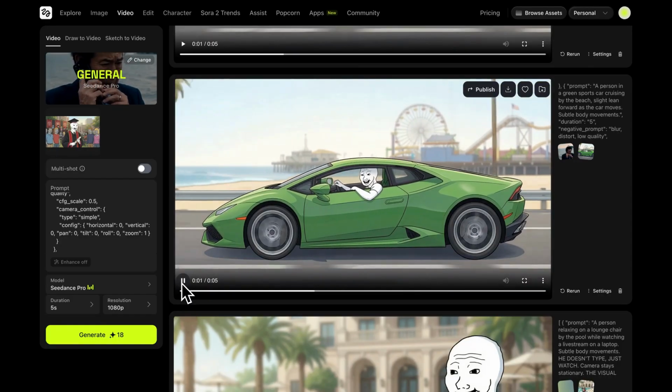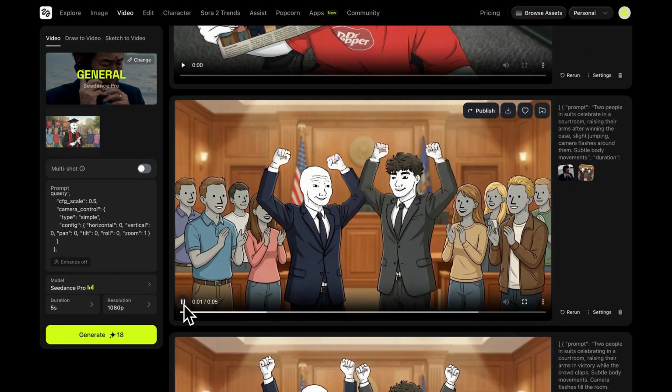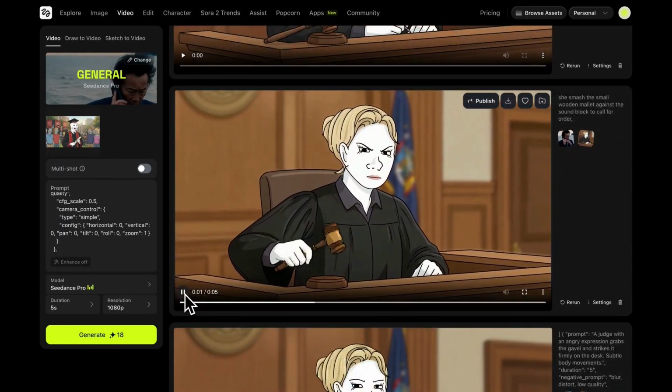Here are a few more examples we made using the same method. Wojak riding in a Lamborghini, Kai streaming, Wojak celebrating his victory in court. Just a bunch of clean, smooth 2D animations with really impressive movement.